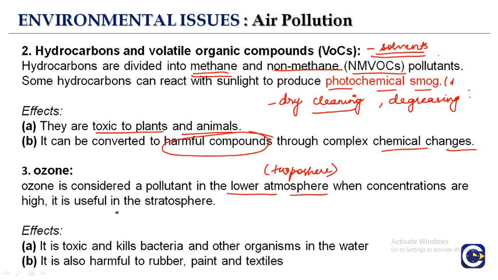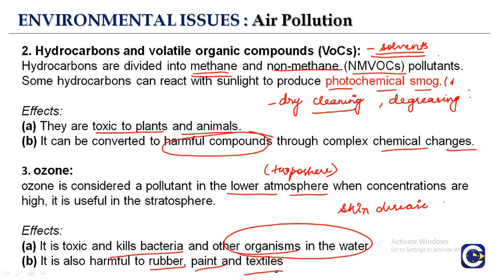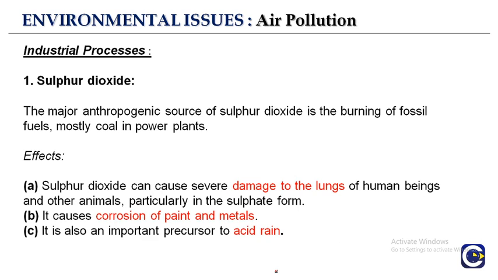It is toxic, it kills bacteria, and it can kill other organisms in water. It can cause skin diseases. It is also harmful to rubber, paint, and textiles. So this is how ozone is affecting.